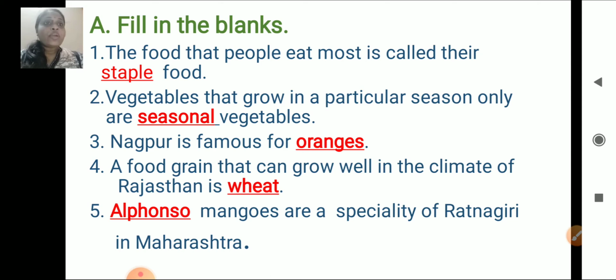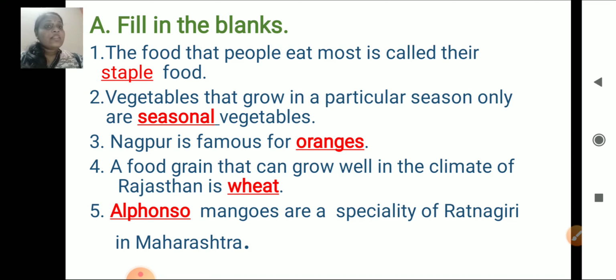Vegetables that grow in a particular season only are seasonal vegetables. Nagpur is famous for oranges.